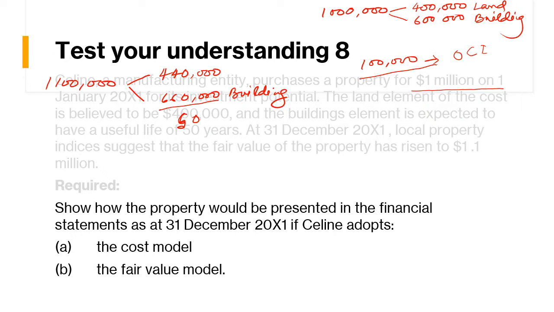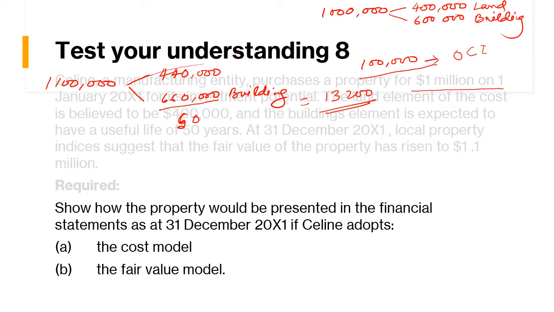That will be 660,000 divided by 50, which is equal to 13,200. So depreciation will increase. Now the depreciation is 13,200 each year.